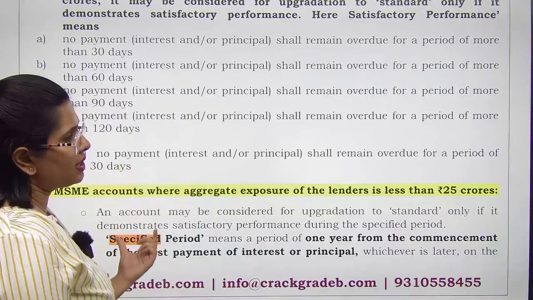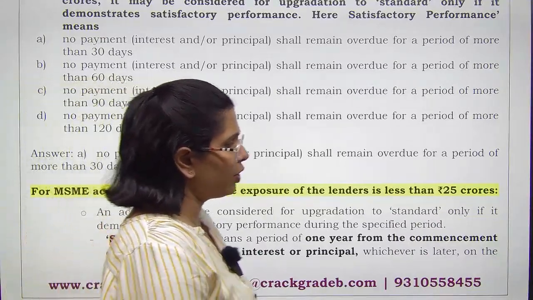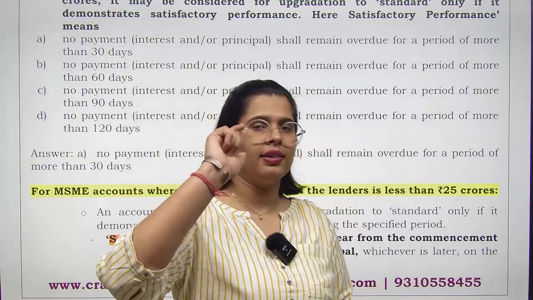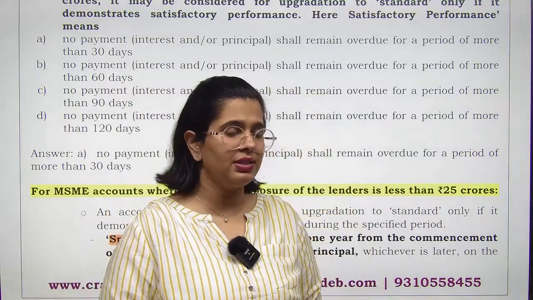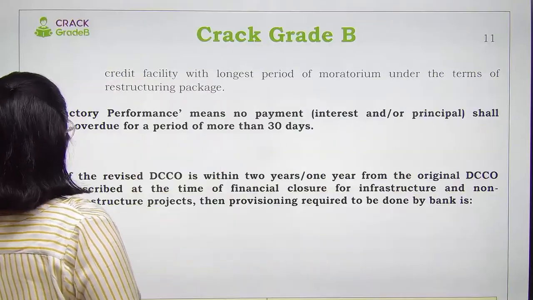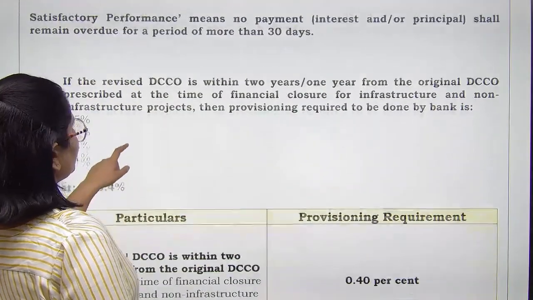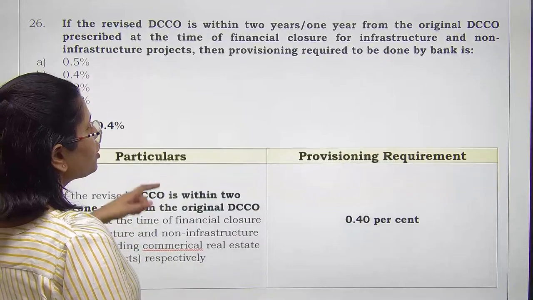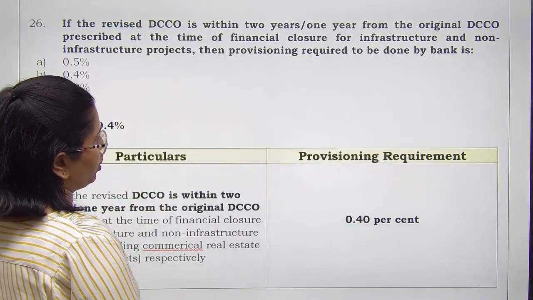Right? So what is the specified period we are talking about? You are looking at the period of 1 year, and then what is the satisfactory performance? Nothing is overdue more than a period of 30 days. Now question number 26. So that's what date of completion, right?